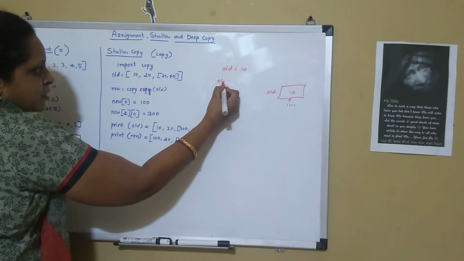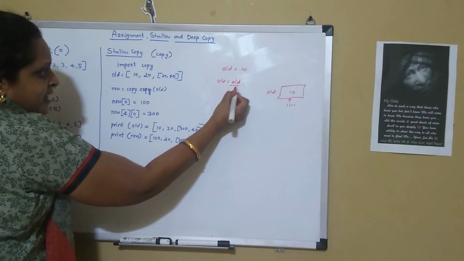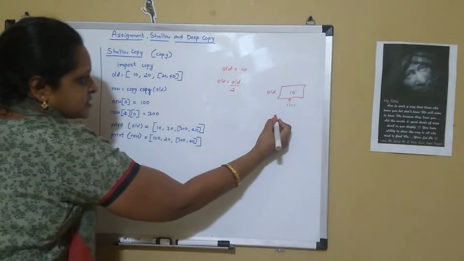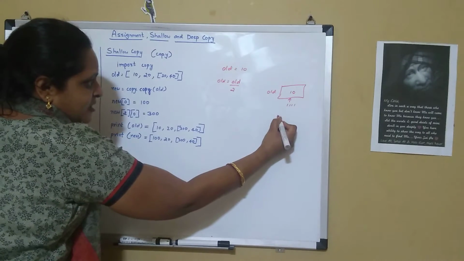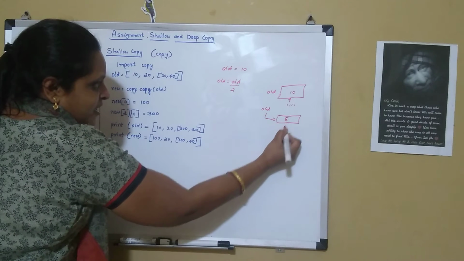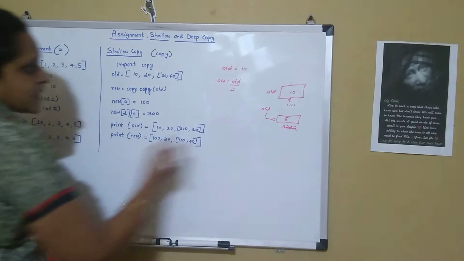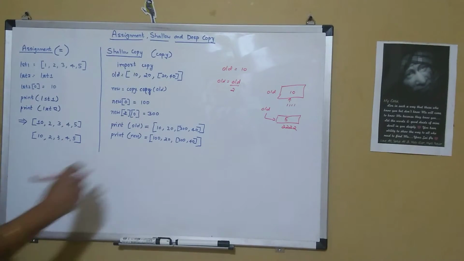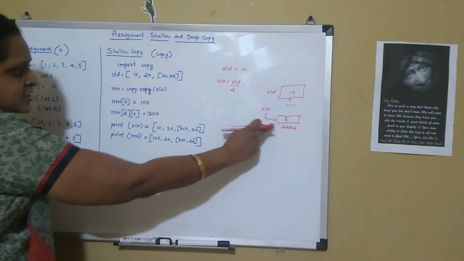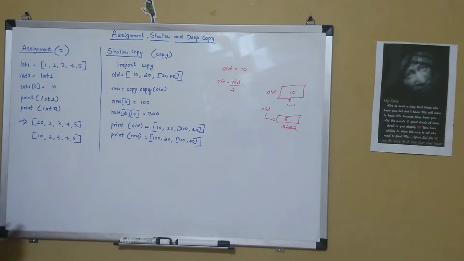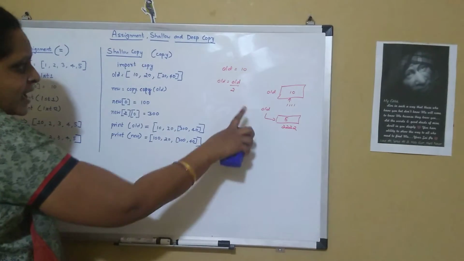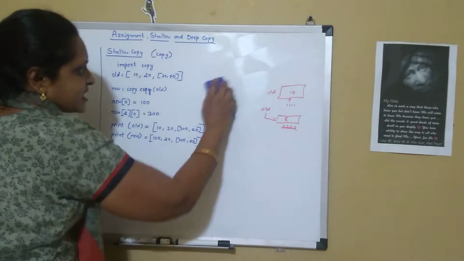Now if I say old equal to old by 2, then old will have the value 5, which is not overwritten over here, but it will create a new memory location which has the value 5, and old will now reference that new memory location. So this is what happens in the numeric data type.